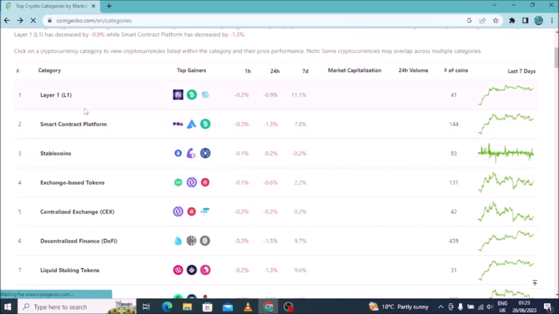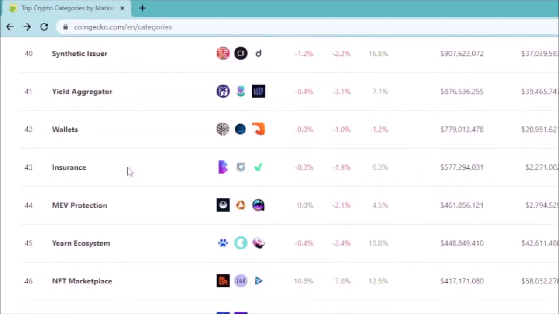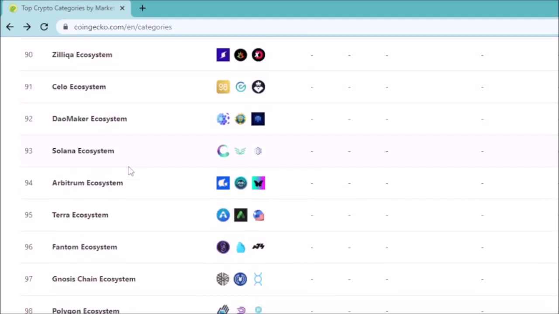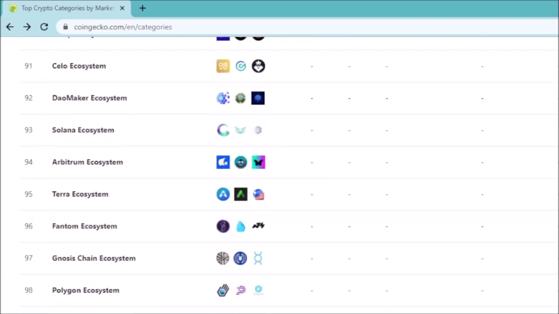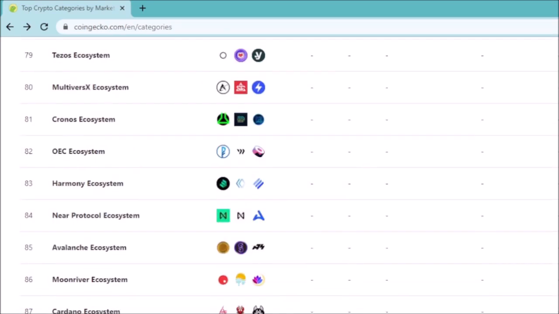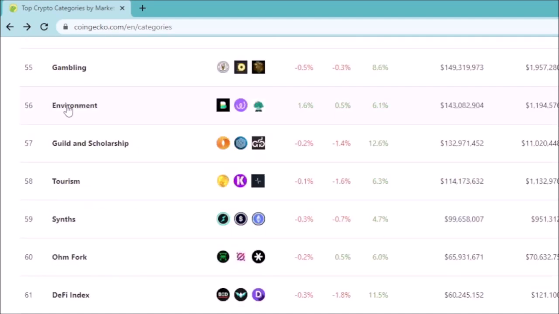So still you find other categories. There is smart contract platform, and they move up to 100 and almost 3. As you can see from here, there are 103 categories, all that you'd like to see. There is Cardano ecosystem, Avalanche, and many more. There is like this one, it is for gambling, and this one is for environment, guild and scholarship, tourism.